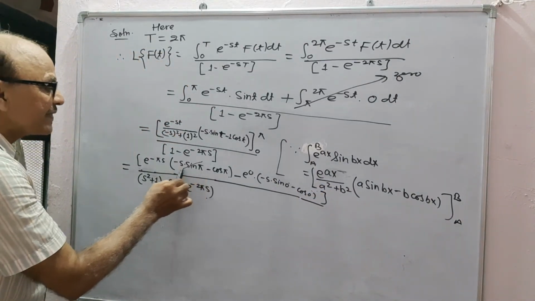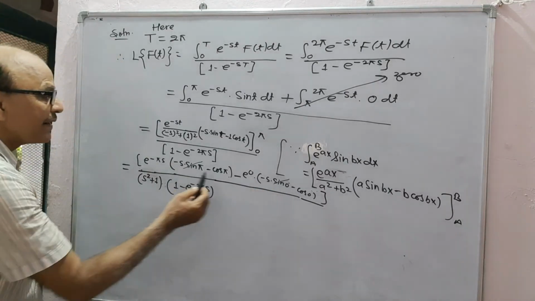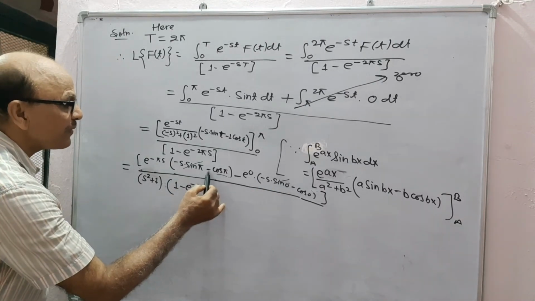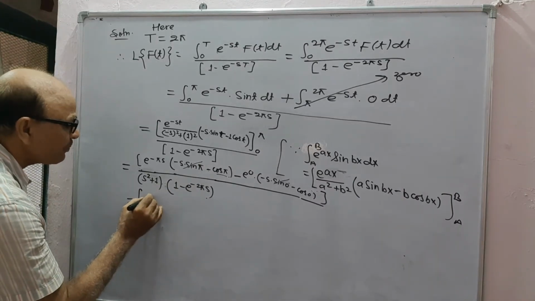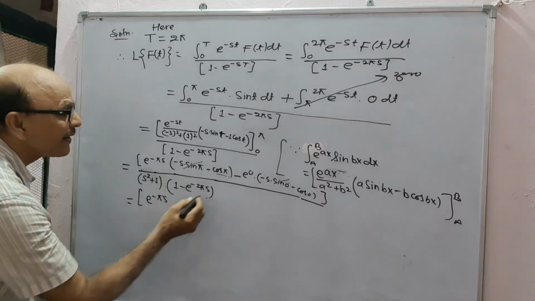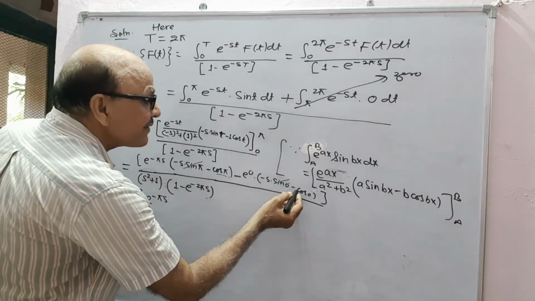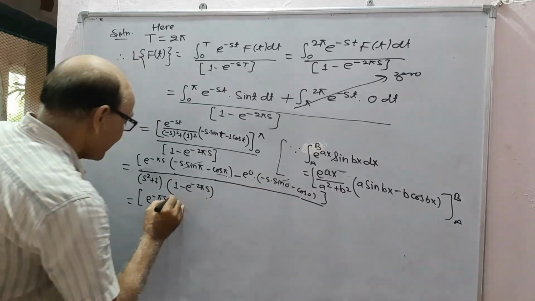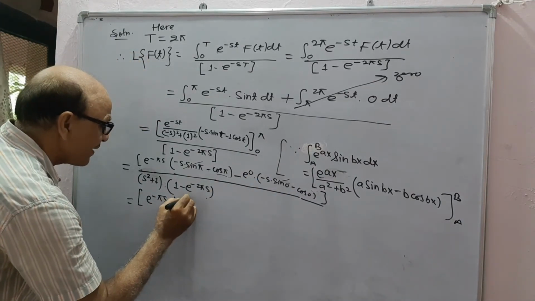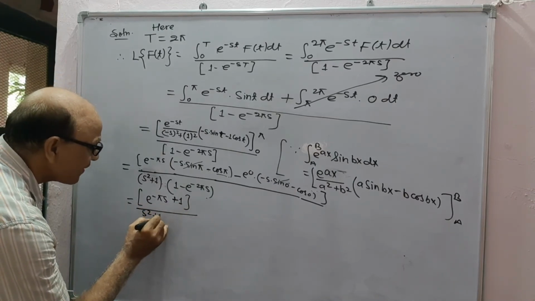Now, this is 0, this is 0, this is minus 1, minus plus 1, so we have e to the power minus pi s into 1, and here minus minus 1 is plus 1, upon s squared plus 1.